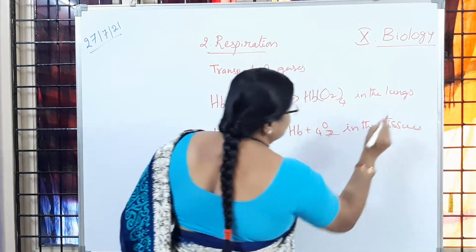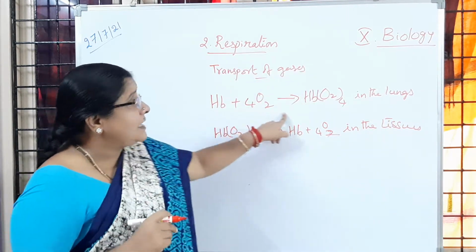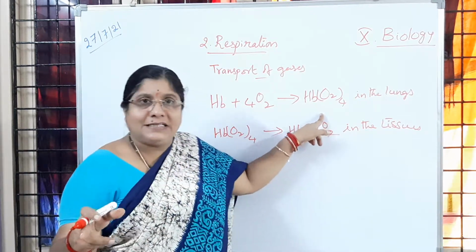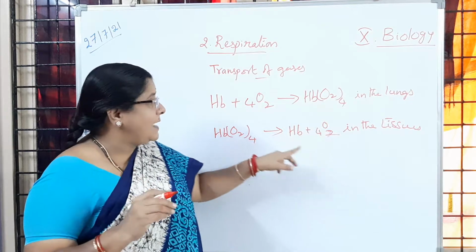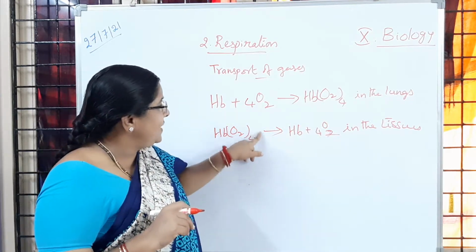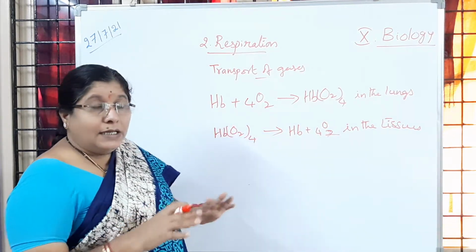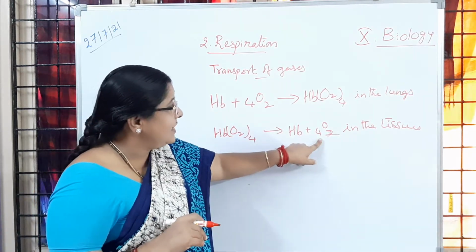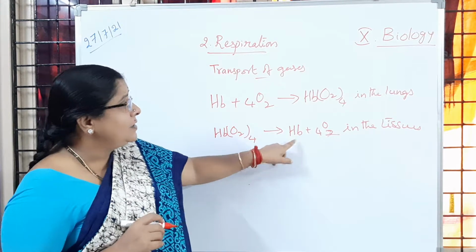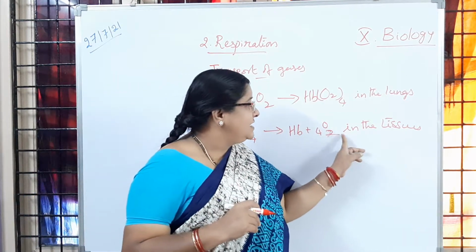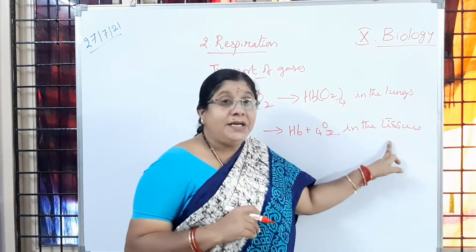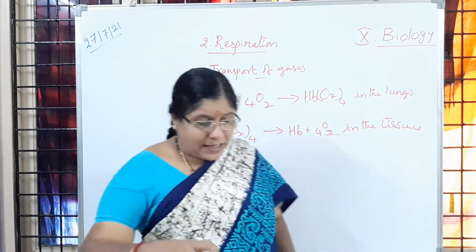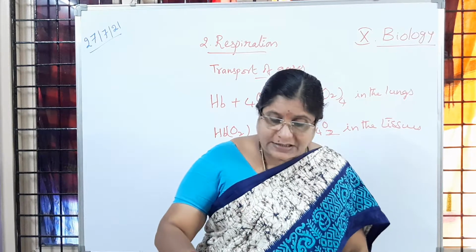In the tissues. So this is carried through the blood. Via blood, it is carried to the cells. So in the cells, what is happening? The oxyhemoglobin is dividing, leaving the oxygen and hemoglobin. That oxygen which is left here is going to be used up by the tissues. Again this hemoglobin continues its action. Is it clear to children?